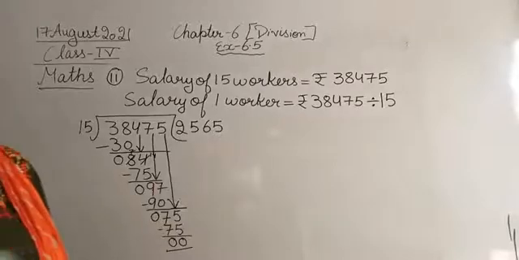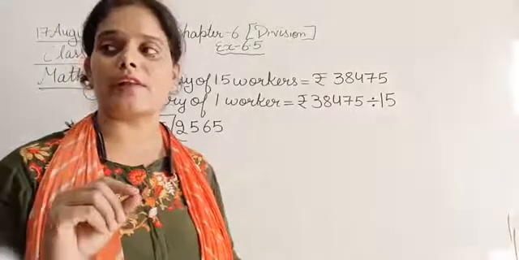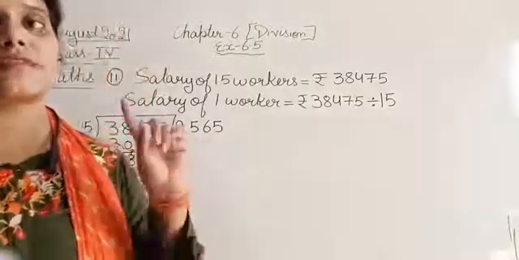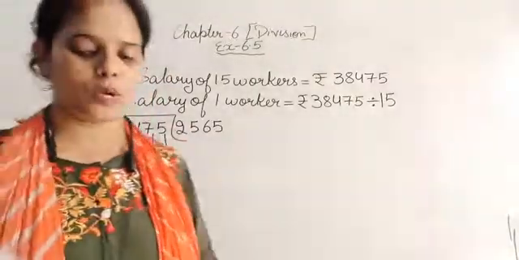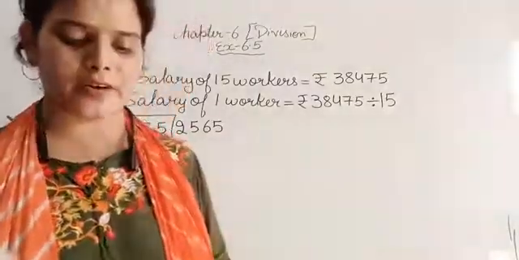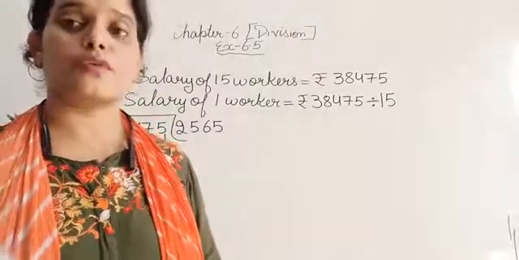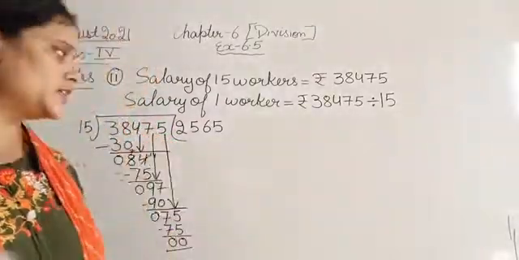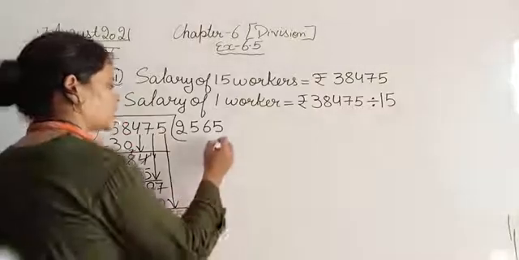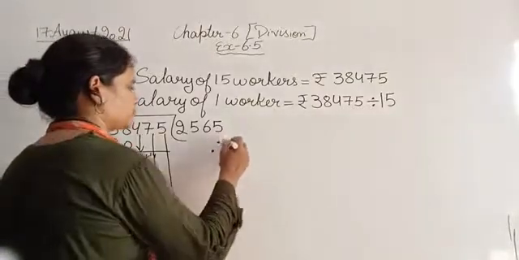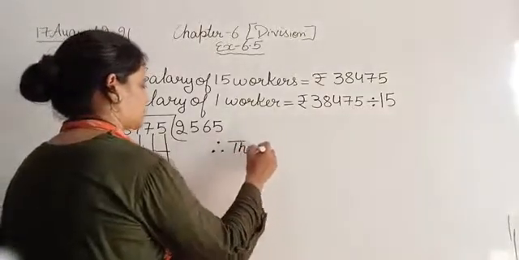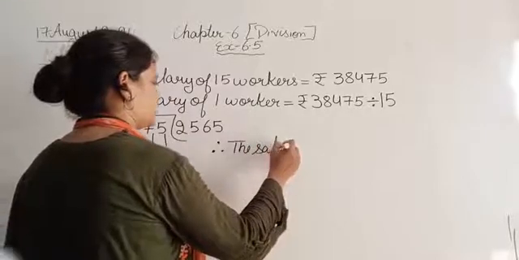So 2565, what is this? This is the salary of a worker. What was given in the question? Find the salary of a worker.